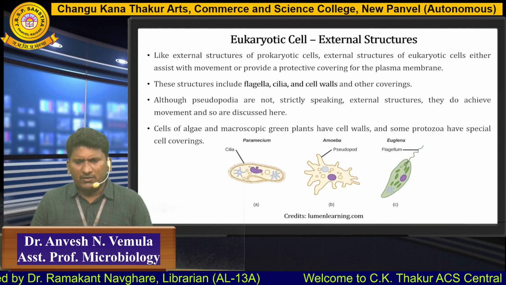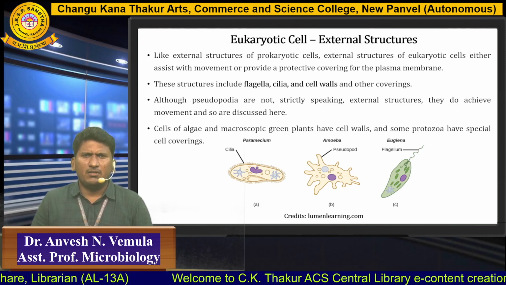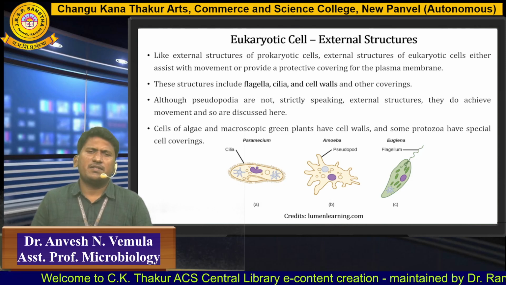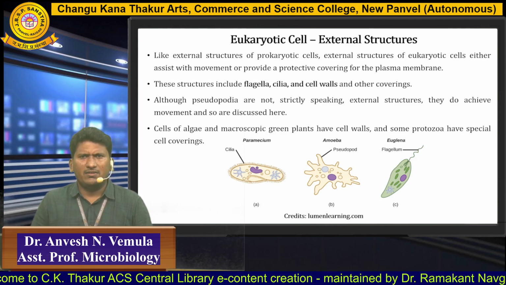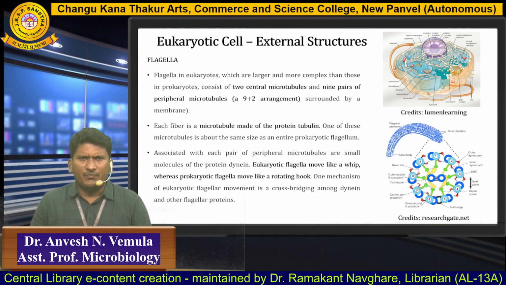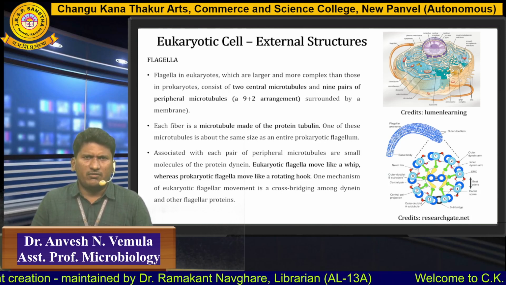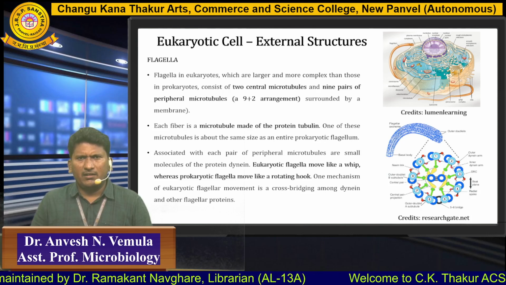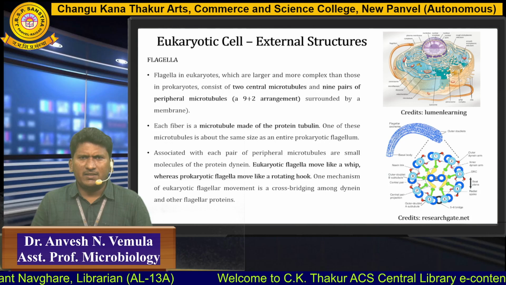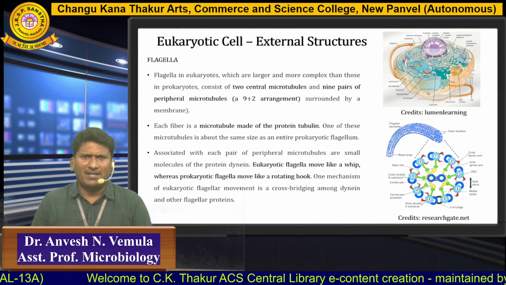Like internal structures, eukaryotic cells also contain external structures which perform essential work for the survival as well as locomotion of a eukaryotic cell. These external structures include flagella, cilia, as well as cell walls. Firstly, the external structure is flagella. This flagella in eukaryotes is more complex compared to prokaryotes. It contains two central microtubules and 9 pairs of peripheral microtubules. Basically, this flagella is made up of a protein called tubulin.